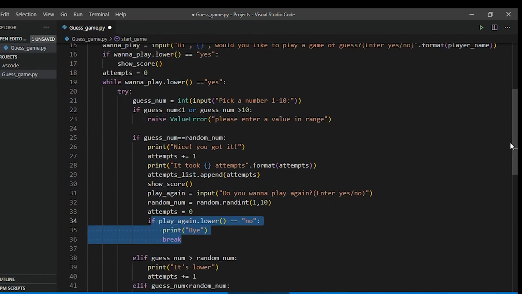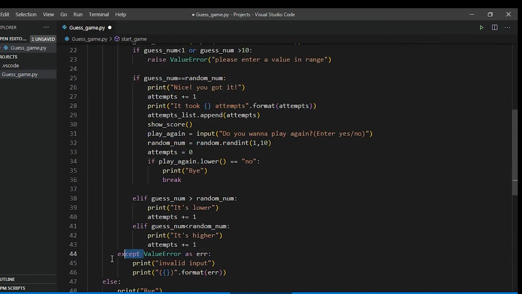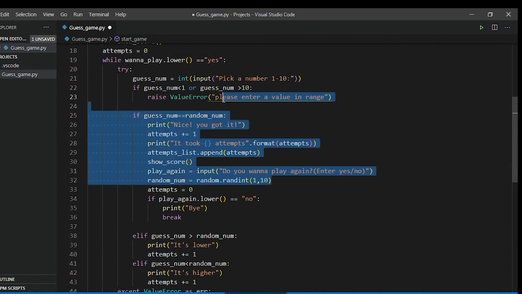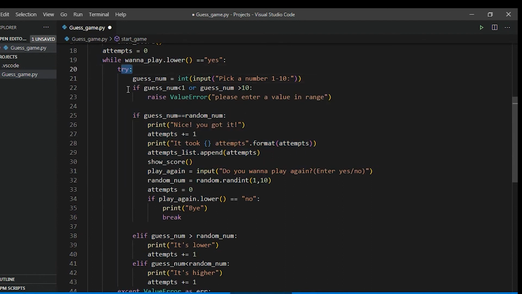And we have used a try except block to make sure our game does not crash, because if your program is based on inputs, the user might input wrong things, and this will make your game crash. To avoid this, we use a try except block. First, it will ask for a number, store it in int form, and check all the conditions.